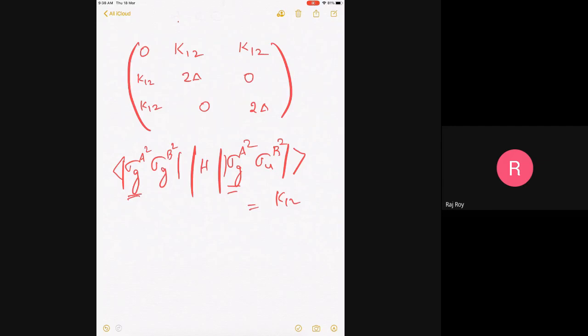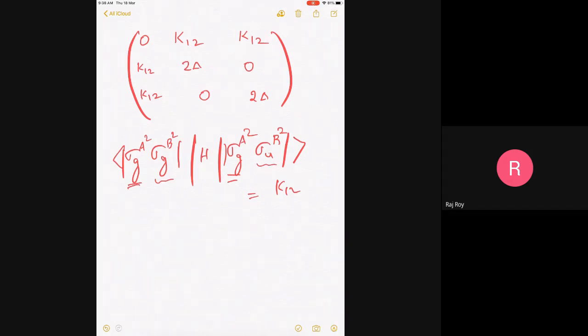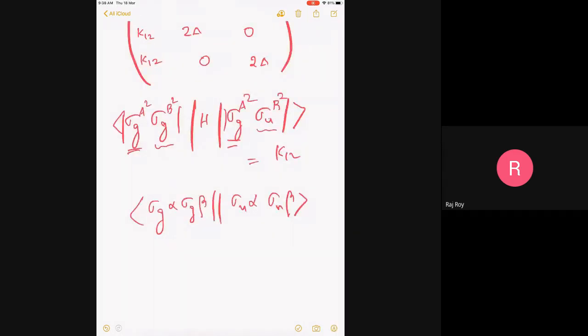And what will be the 2 electron integral? That will differ in the ones which are varying. So what is the variation? Sigma GB alpha, sigma GB beta, going to sigma U alpha, sigma U beta, right? So you will have a 2 electron integral of sigma G alpha, sigma G beta, antisymmetric, sigma U alpha, sigma U beta. All are on center B. So center is no longer important.